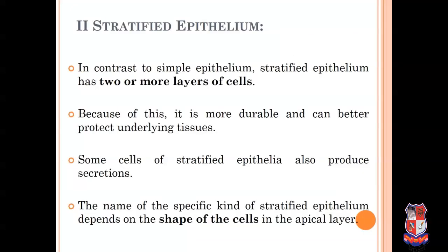Now, the second part of the epithelial tissue is stratified epithelium, and in contrast to simple epithelium, stratified epithelium contains two or more layers, meaning more than one layer. Because of this, it is more durable and can better protect underlying tissue.